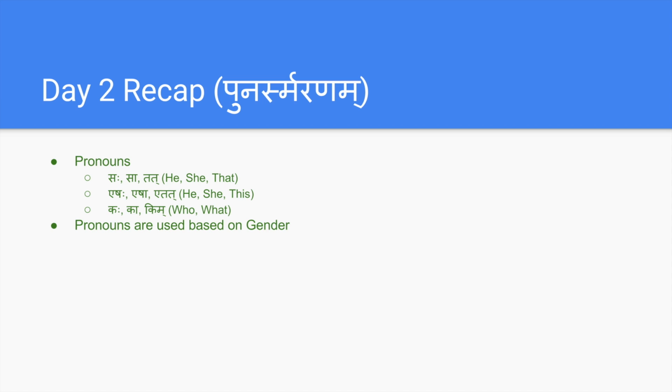So these pronouns are used based on the gender, not based on the meanings. Basically, in Sanskrit, gender is defined based on the pronunciation of the words, not based on the meaning. But very rarely the meaning also comes in, for example, Mata and Pita. Both end with a Dirgha letter, but still Mata is feminine and Pita is masculine. That's because of the meaning of the word. But generally long letters will be feminine, short letters with visarga will be masculine, and words ending with consonants will be neuter.